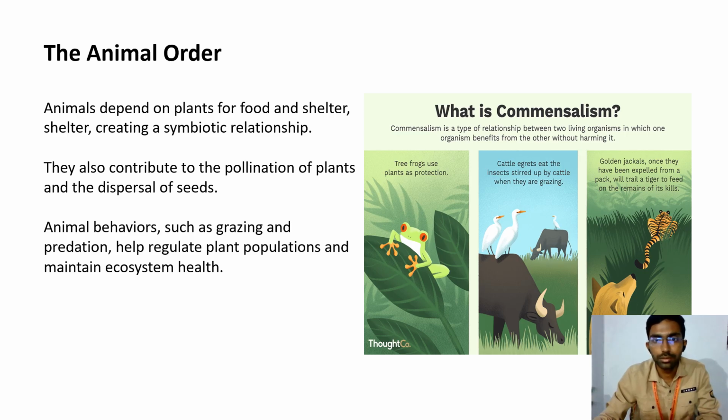What is commensalism? Commensalism is a type of relationship between two living organisms in which one organism benefits from the other without harming it. Tree frogs use plants as protection. Cattle egrets eat the insects disturbed by cattle when they are grazing. Golden jackals, once they have been expelled from a pack, will trail a tiger to feed on the remains of its kills.